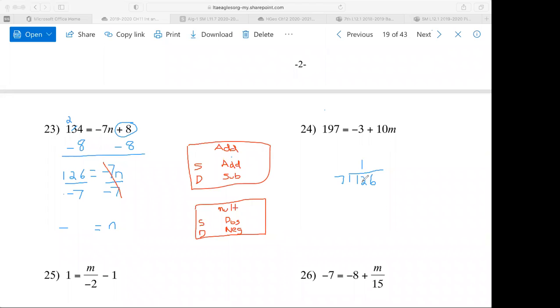7 goes into 12 one time. 1 times 7 is 7. Subtract. 12 minus 7 is 5. I hope this works. Bring down the 6. Oh, it does work. 7 goes into 56 8 times. Remainder 0. So I can write 18 right here. Notice that negative was already there, so I don't make that mistake. That's usually how you drop a negative, because you concentrate so much on either a multiplication or division one that you forget that the answer was negative.